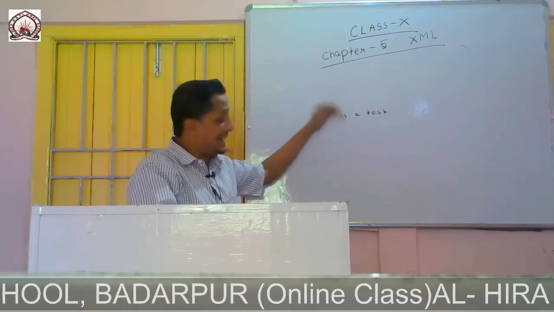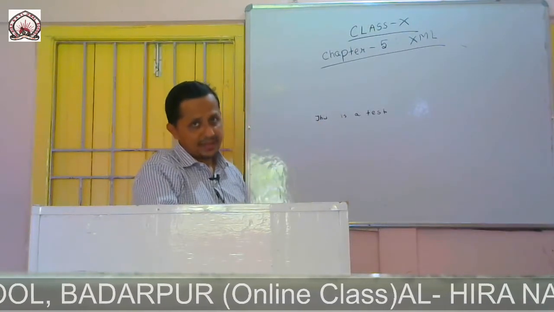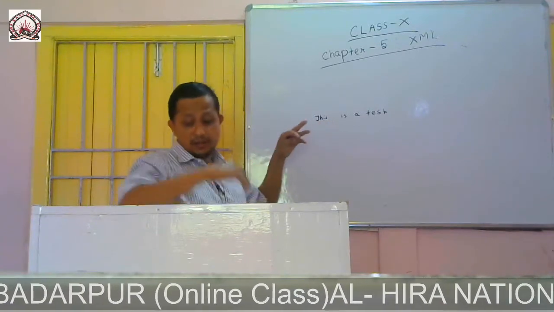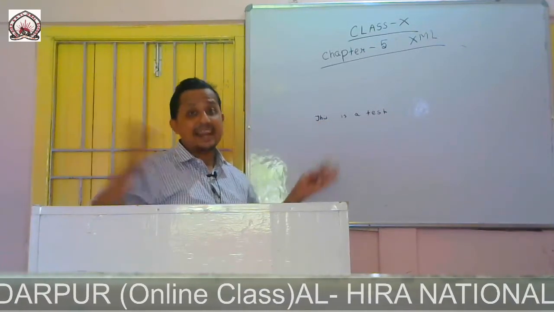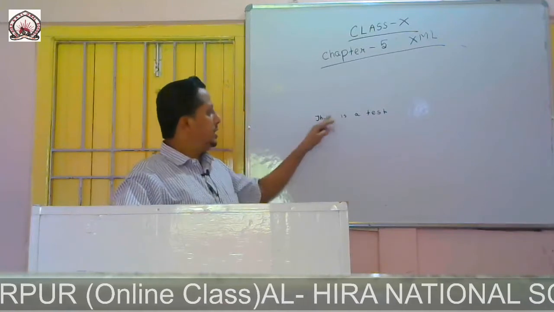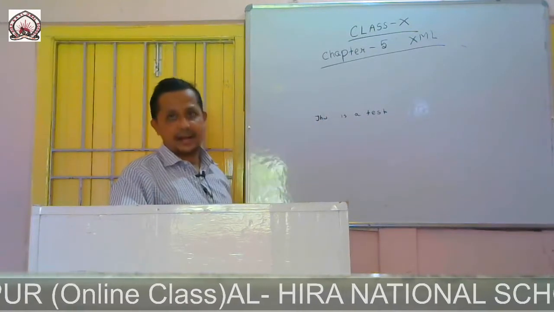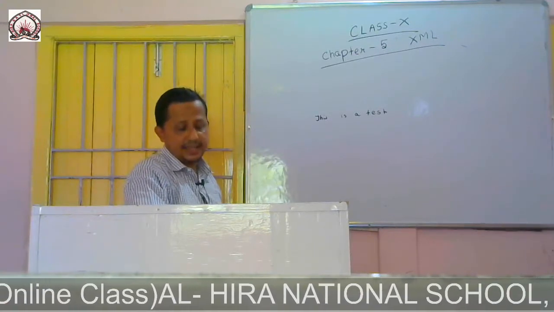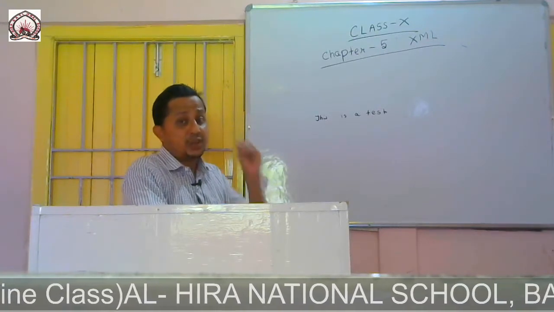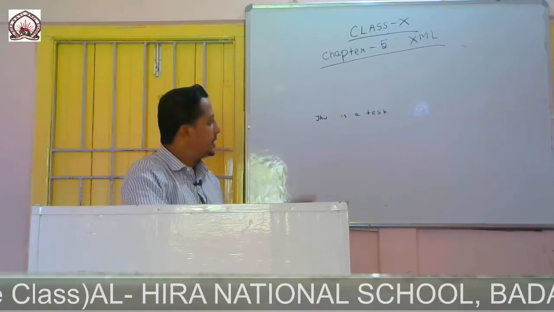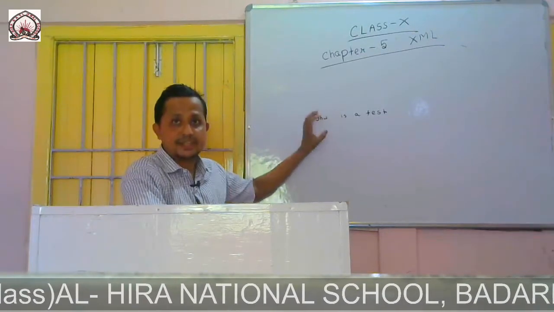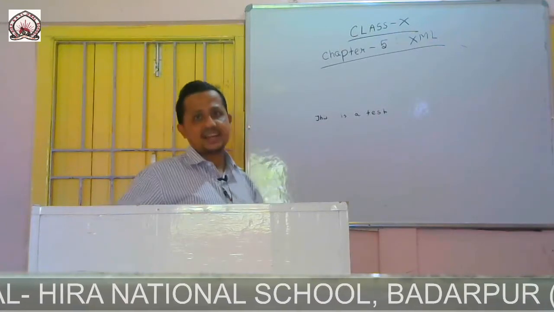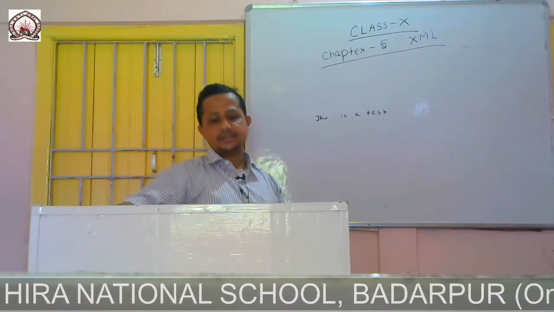When it gets interpreted in HTML, it is truncated, meaning one space will be cut. That is the case in HTML, but in XML, if I give three white spaces, three will be there. So XML does not truncate the white spaces.